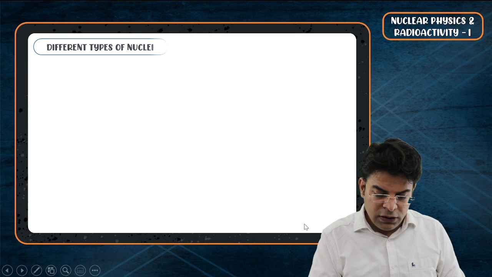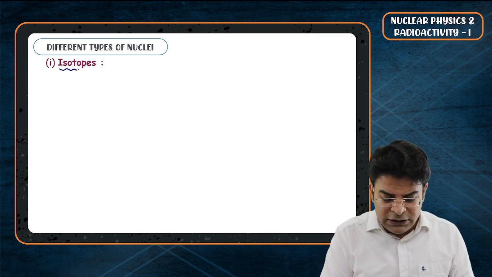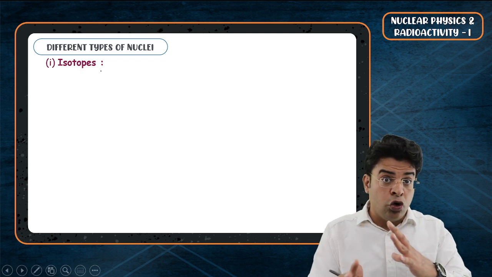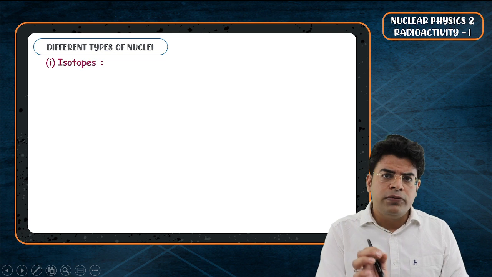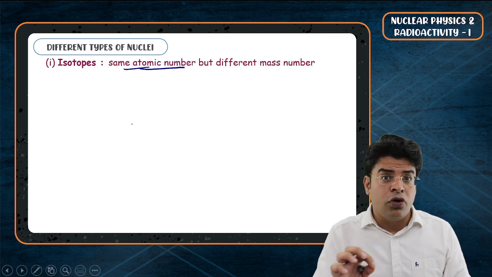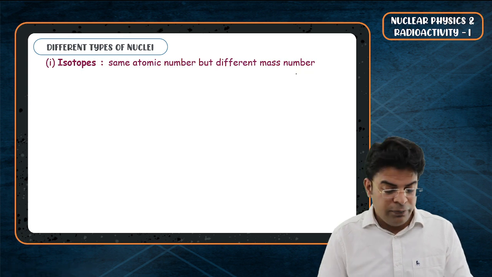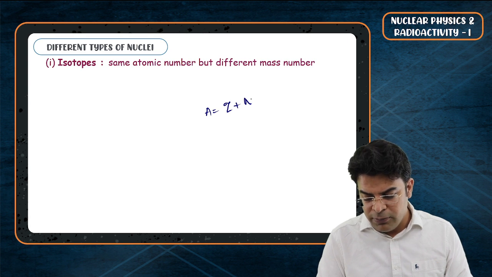So now let's talk of different types of nucleus. You might have heard something called isotopes. Isotopes. Topes means same number of protons. So isotopes are the nuclides which have same atomic number, same number of protons, but different mass number. We know that the mass number equals atomic number plus the number of neutrons.